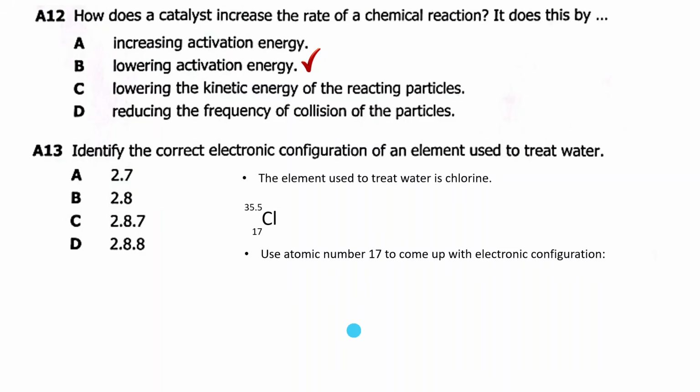If there are more electrons, it can even go to 18. Now, let's put these 17 electrons in shells. So we'll come up with this electronic configuration: 2 in the first shell, then 8 in the second shell, then 7 in the third shell. Which configuration in here matches ours? It's actually C. So the answer is C.